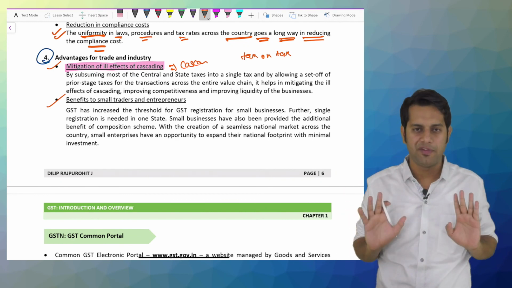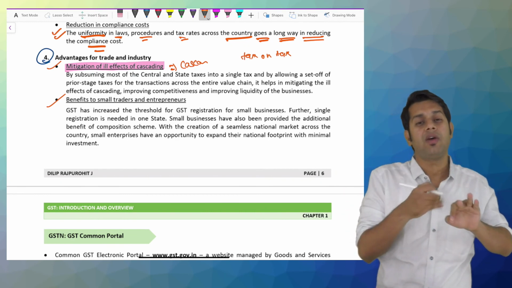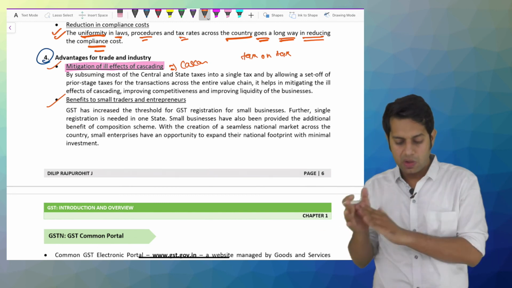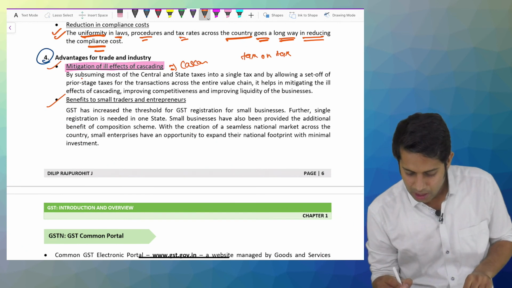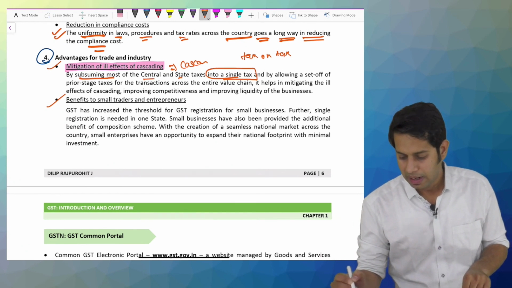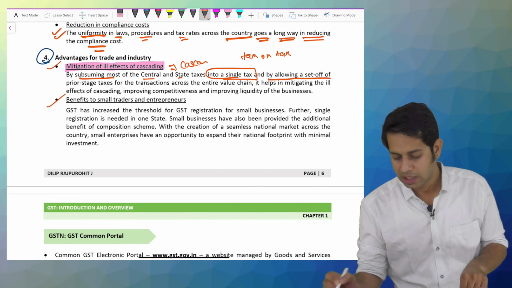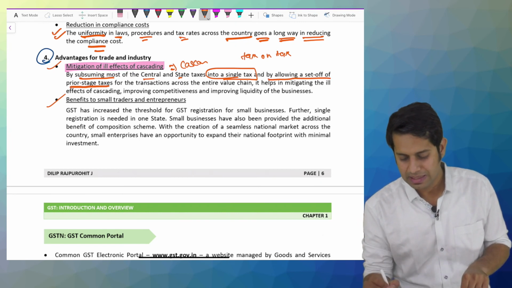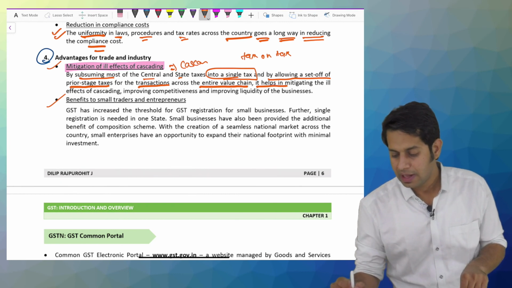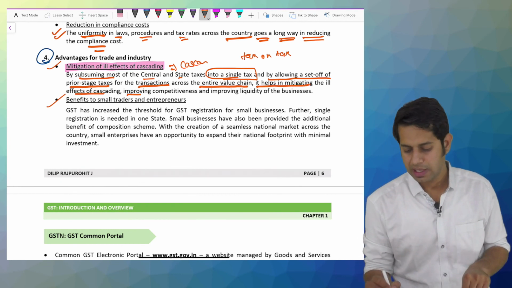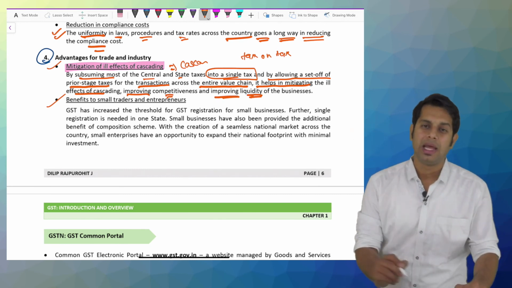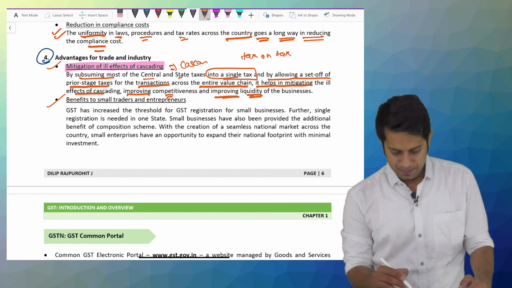Now that cascading effect is gone, and now also we have one more benefit. What benefit? We have continuous chain of credit available. By subsuming most of the central and state taxes into a single tax, and by allowing set off of prior stage taxes for transaction across the entire value chain, it helps in mitigating the ill effects of cascading, improving the competitiveness and improving the liquidity in the business.